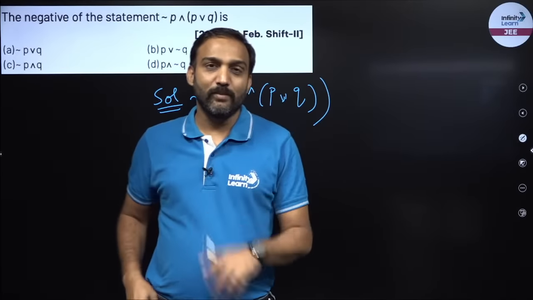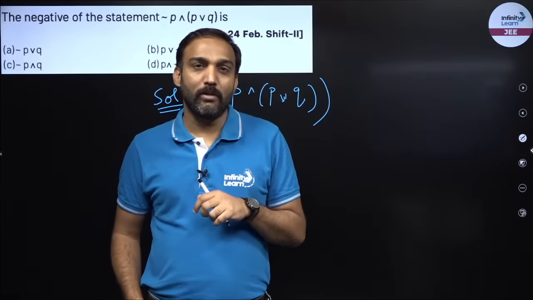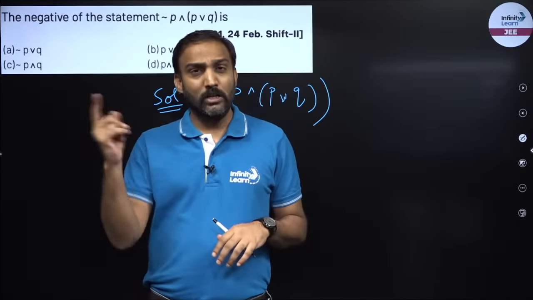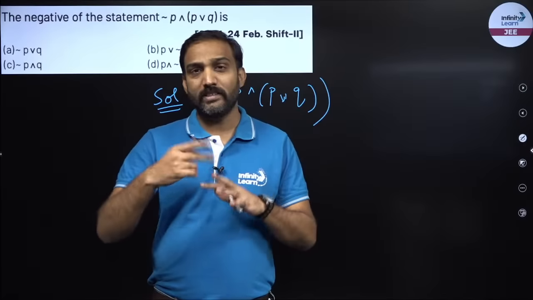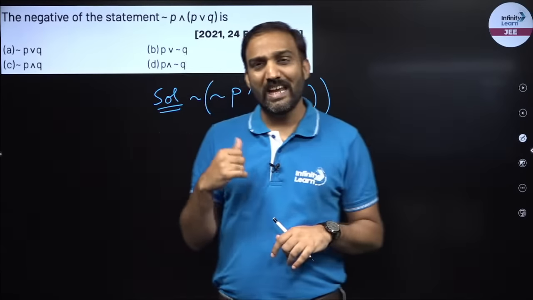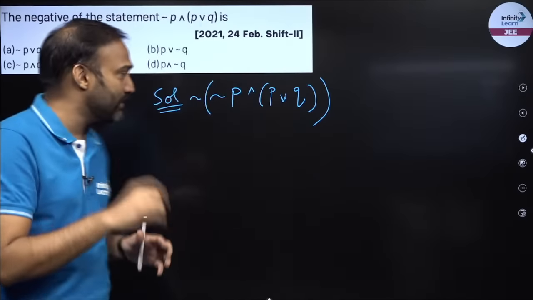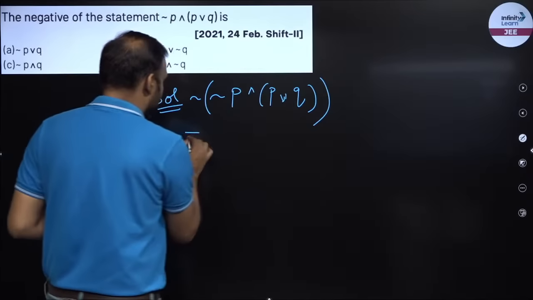So what was De Morgan's law? A intersection B, whole complement is A complement union B complement. So we distribute the complement and we change intersection to union or union to intersection. I will use the same logic over here, right? So my negation will behave as good as a complement.